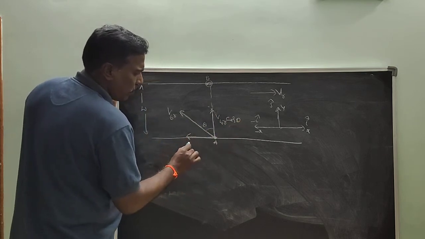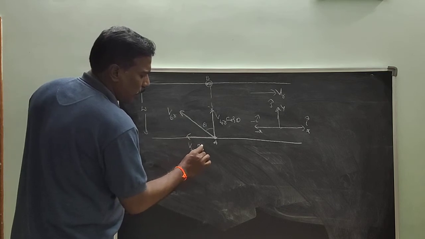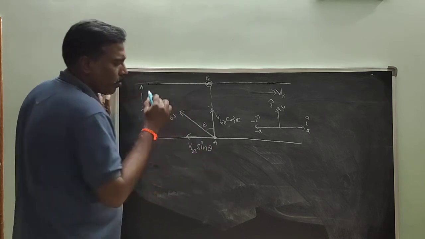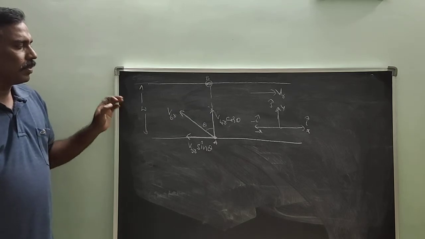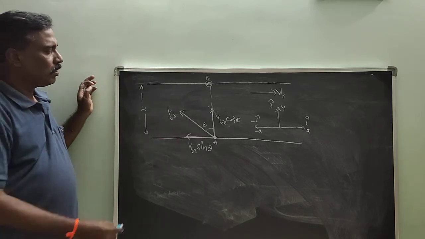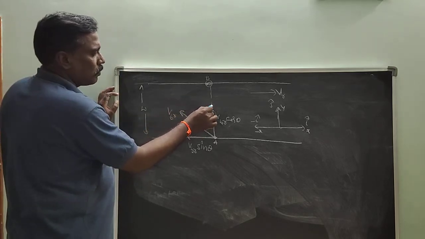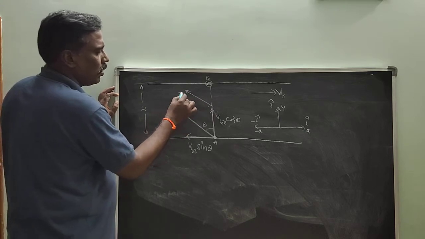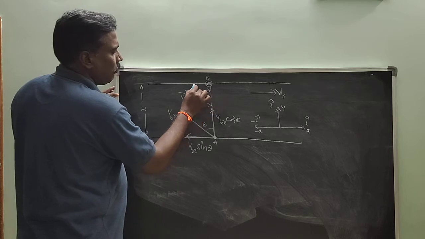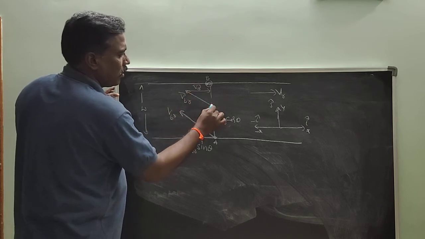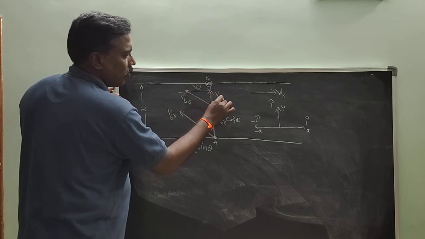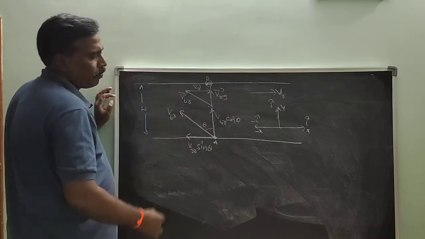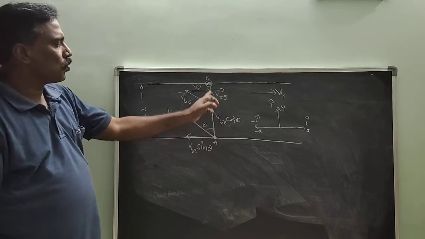This is VBR sin theta. So this is VBR bar, this is VR bar, and this final direction is VRG bar. So he reaches B.